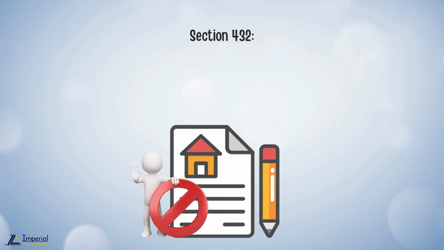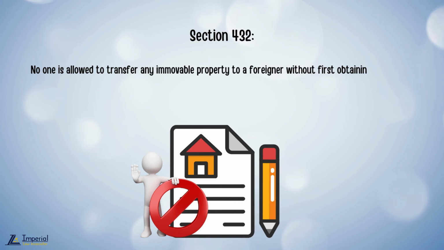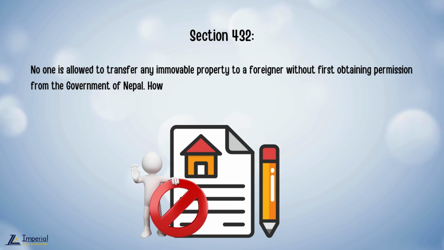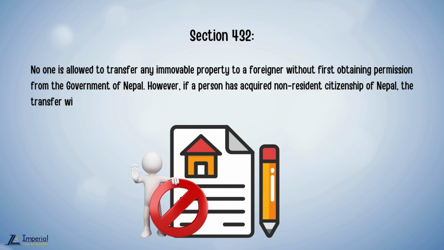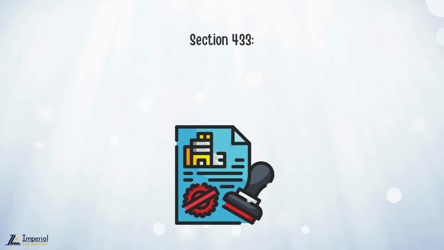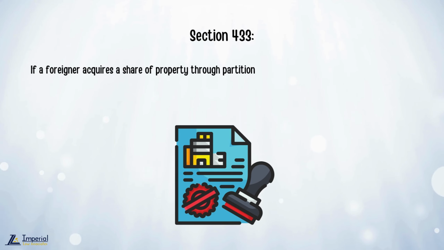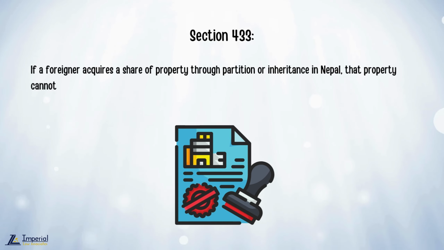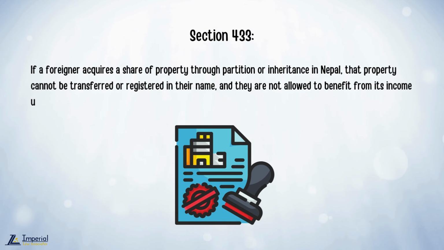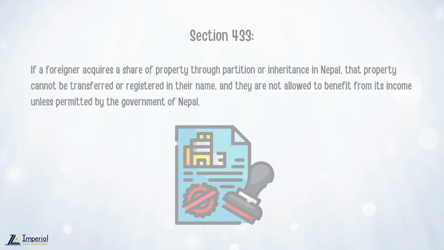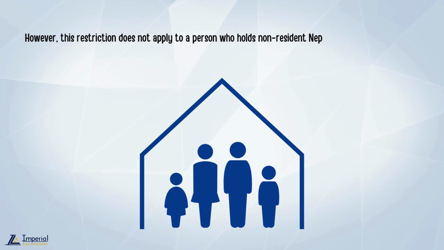Section 432. No one is allowed to transfer any immovable property to a foreigner without first obtaining permission from the government of Nepal. However, if a person has acquired non-resident citizenship of Nepal, the transfer will be governed by the applicable laws. Section 433. If a foreigner acquires a share of property through partition or inheritance in Nepal, that property cannot be transferred or registered in their name, and they are not allowed to benefit from its income unless permitted by the government of Nepal. However, this restriction does not apply to a person who holds non-resident Nepali citizenship.